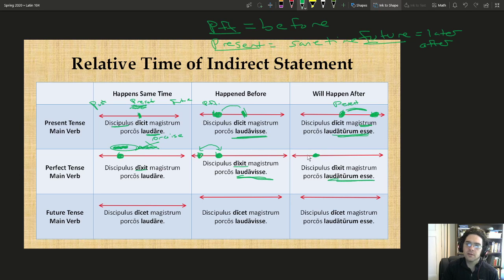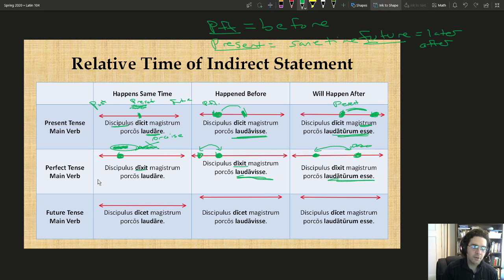So the student said that the teacher will love his pigs. In this instance, the loving is happening at some point in the future relative to when he said this. So the student said it in the past, but he said that at some point in the future, the teacher will love his pigs. So it's not in the present, it's not in the past. At some point beyond that we don't know, but we know that it's at some point later. So that's our future tense there.